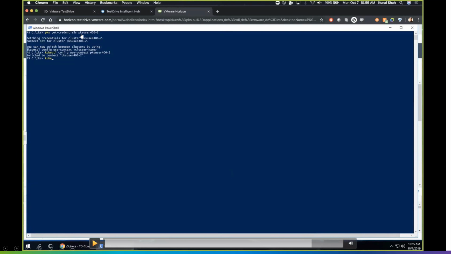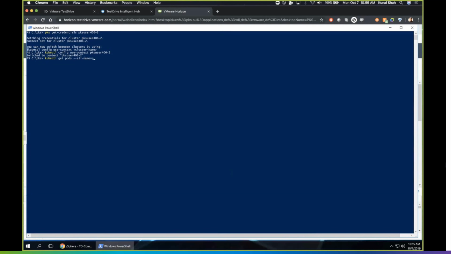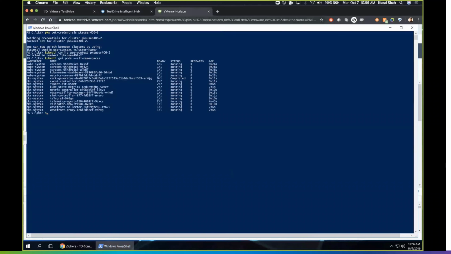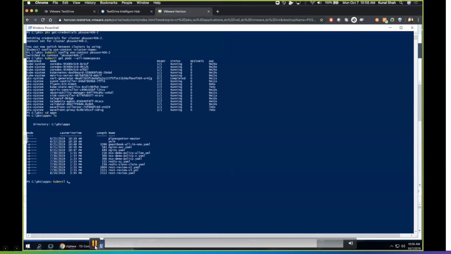So this command is actually here only. When you do PKS get clusters, in the line here it says you can now switch between clusters. That is context switching. When you have multiple clusters, we have to switch context and have the current context set to the cluster on which we want to do the work. Now, these are the pods we have on all the namespaces, two namespaces you are seeing here, right? Kube system and PKS system.